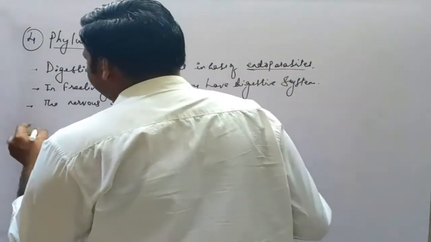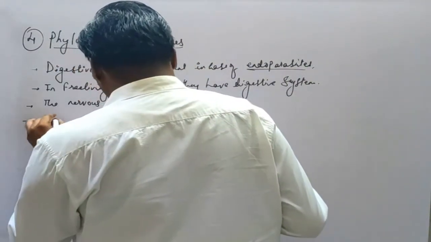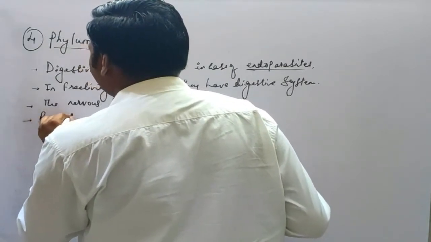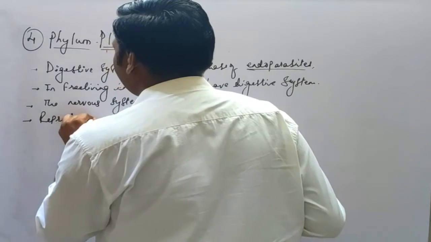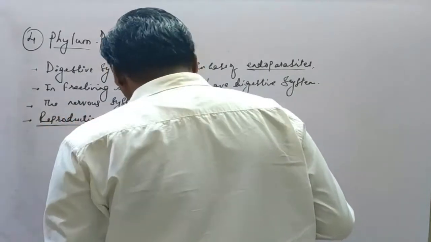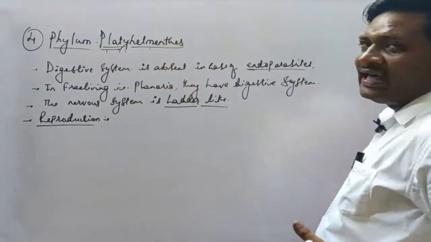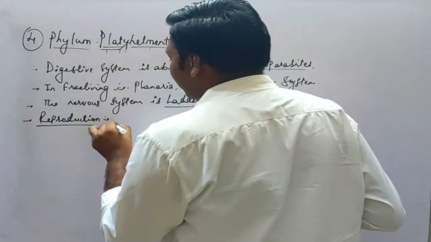Then next, reproduction. In reproduction, the platyhelminths are hermaphrodite.